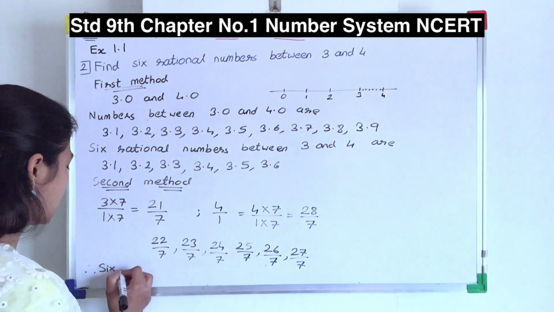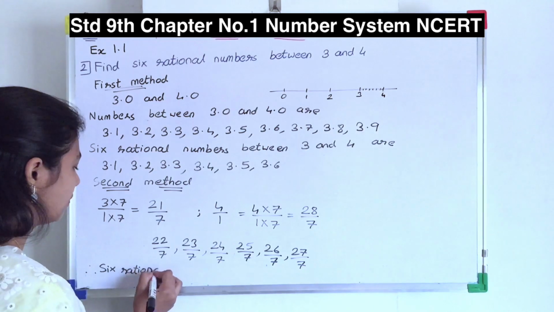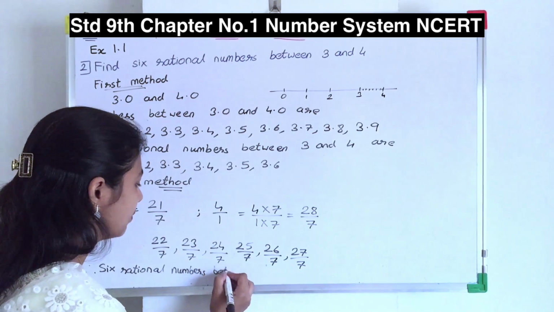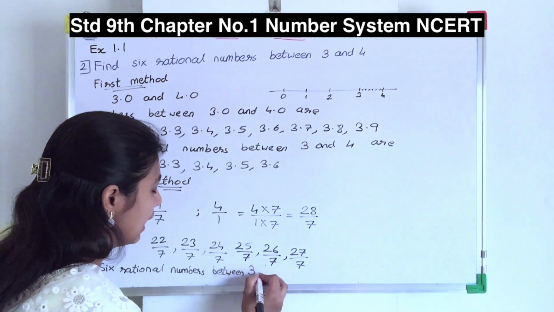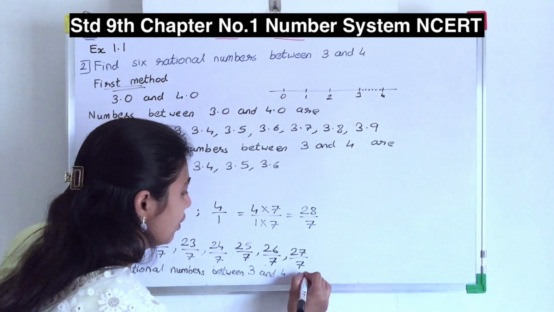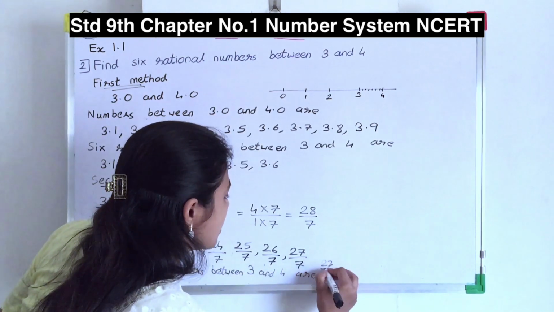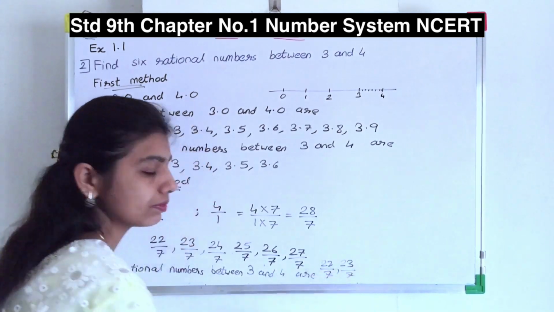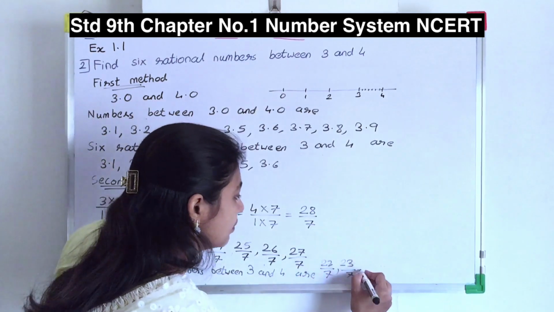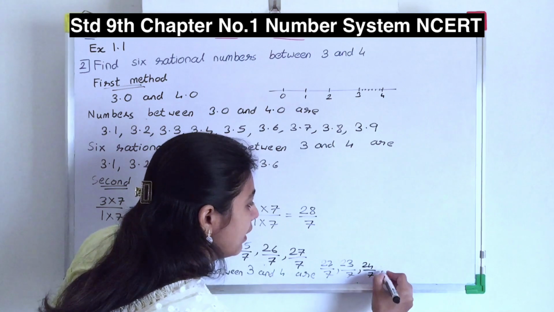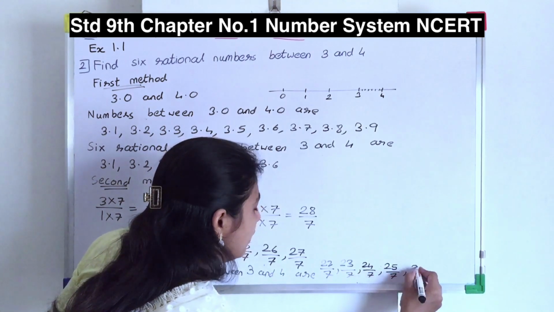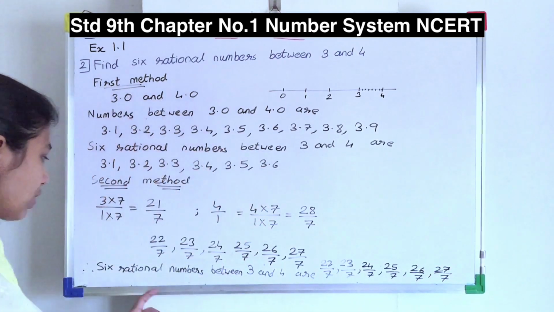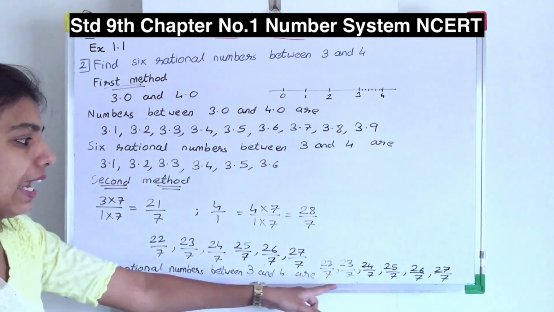Therefore, 6 rational numbers between 3 and 4 are 22 upon 7, 23 upon 7, 24 upon 7, 25 upon 7, 26 upon 7, 27 upon 7. So these are the 6 rational numbers between 3 and 4.